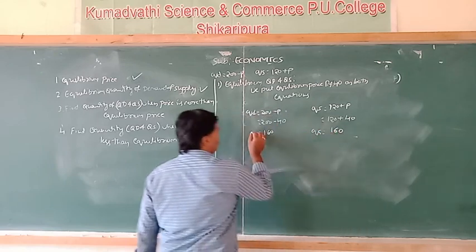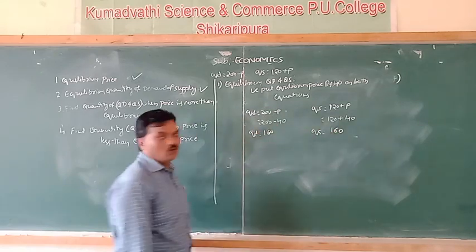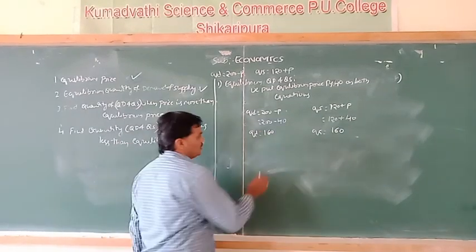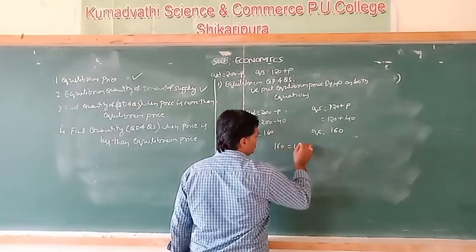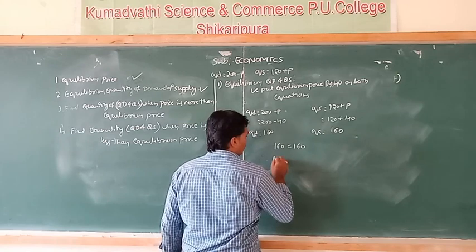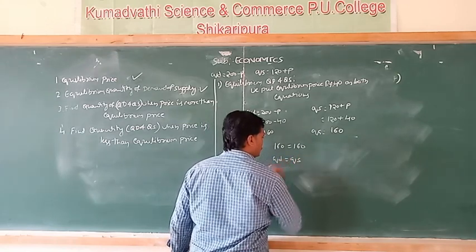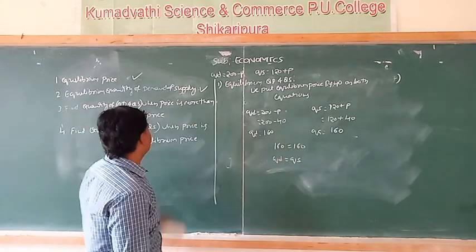Observe here, QS is 160 and QD is also 160. So 160 is equal to 160. Therefore, QD is equal to QS. The second question is solved.